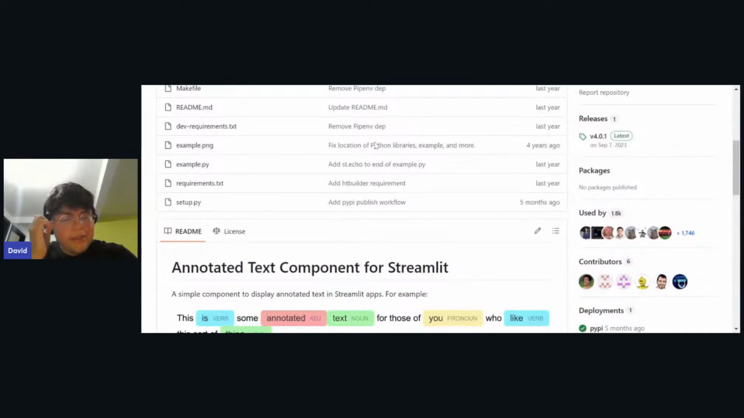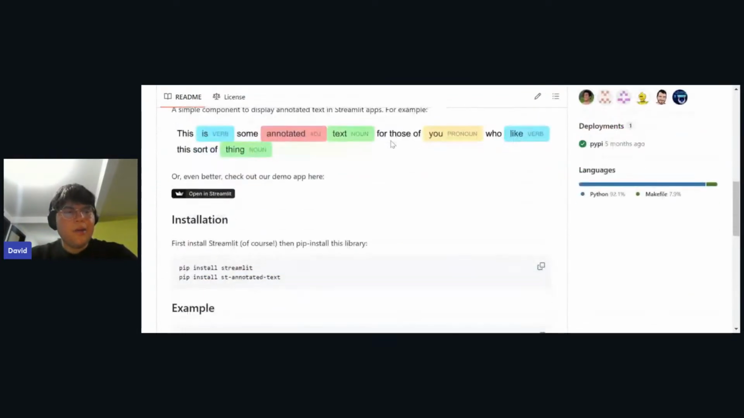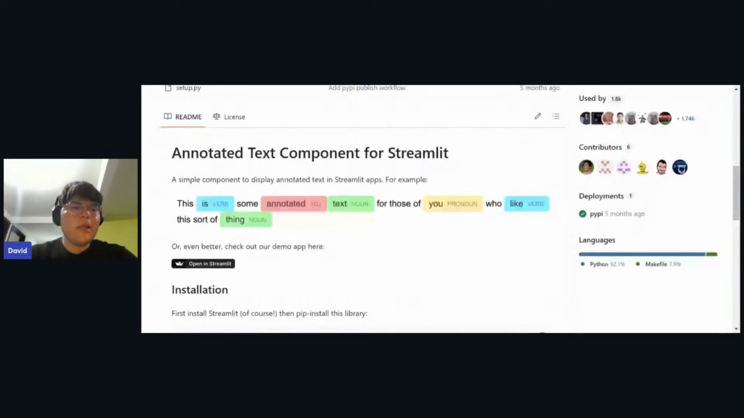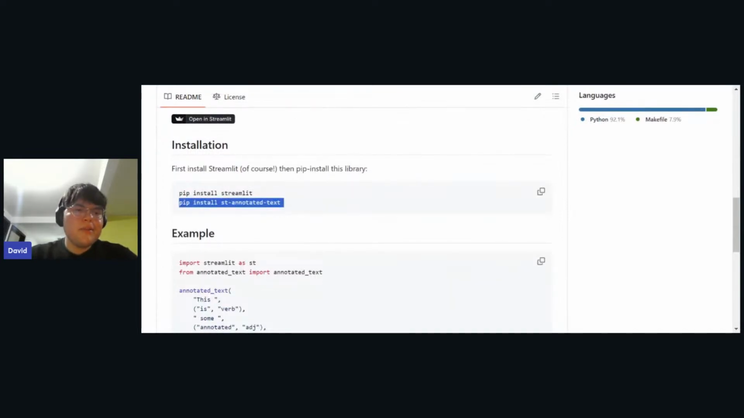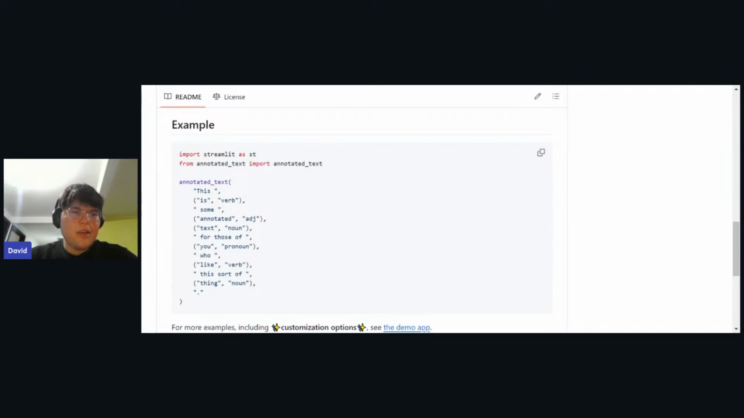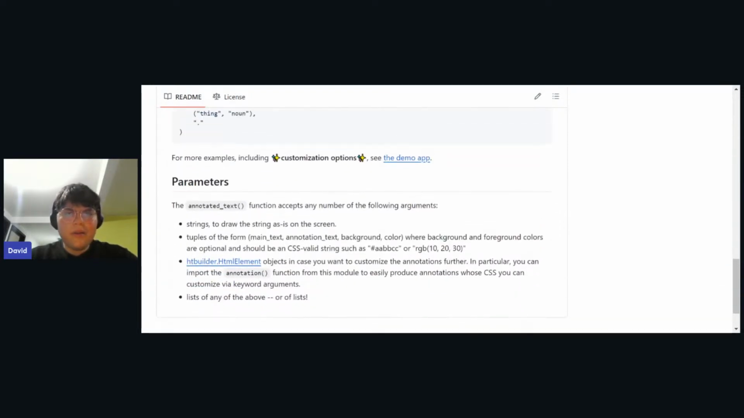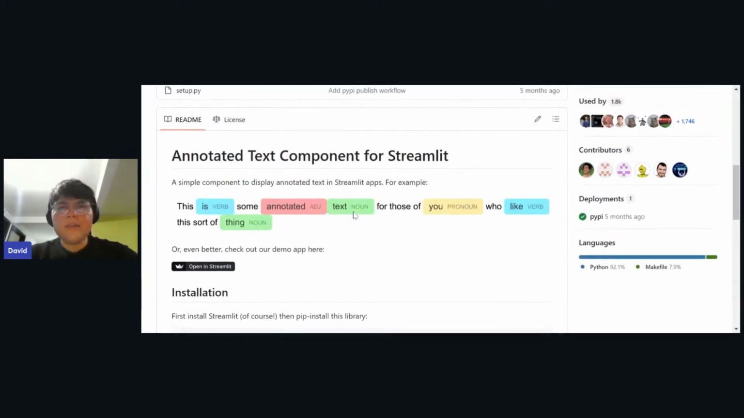So annotated text is a component that we can fetch from another user that has put this component inside the component library in Streamlit. Installing that component is super easy. We just need to run pip install for the annotated text component in our CLI, and after that we can use this component with all the parameters, and also each kind of color that we want to use, right? So yeah, let's just continue with this.